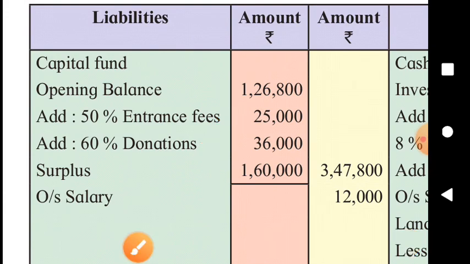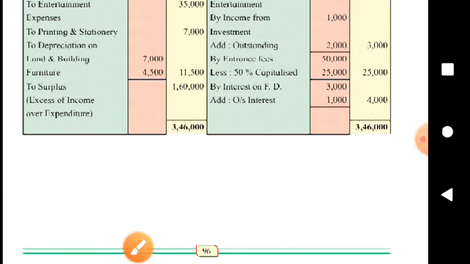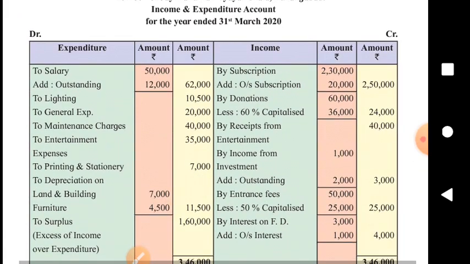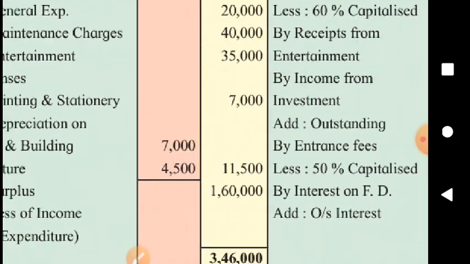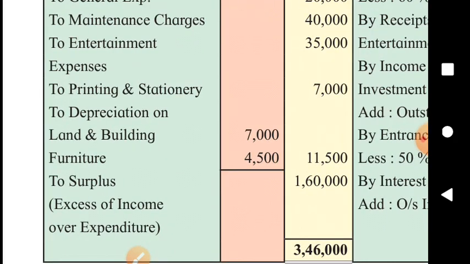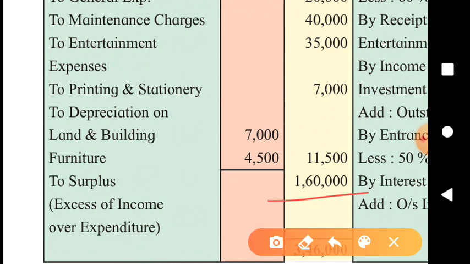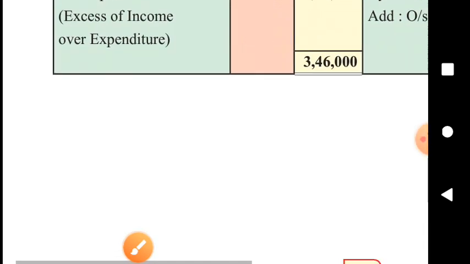You know that there was surplus in this account. Income was greater than expenditure, called excess of income over expenditure, by rupees 1,60,000, and that is the surplus. The credit balance of income and expenditure account is called surplus. When the credit side is greater, it is called credit balance. Credit balance of income and expenditure account is called surplus, and it is transferred to capital fund, meaning it is actually added to capital fund.